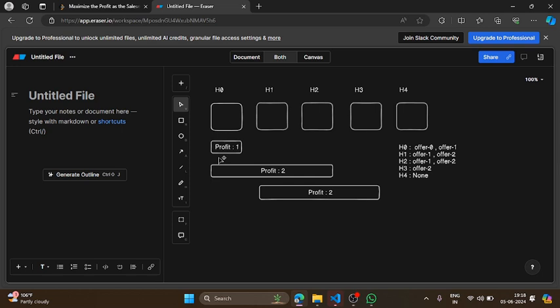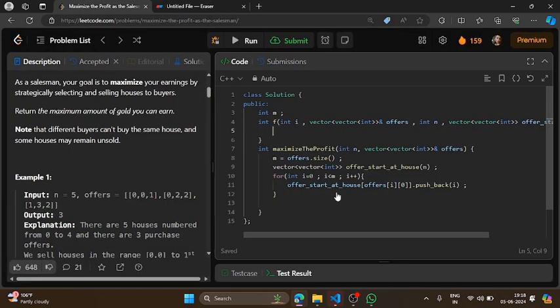This is something you have to keep in mind, and this is the reason why we have made this vector offer start at 0. Because when you are at a particular house, you can easily know how many offers are available for your house.